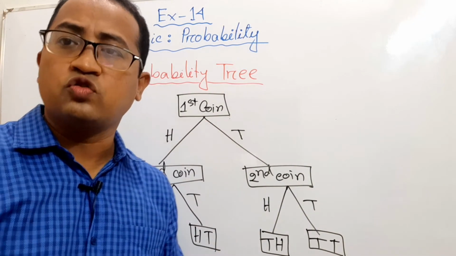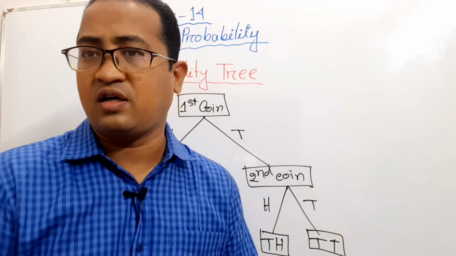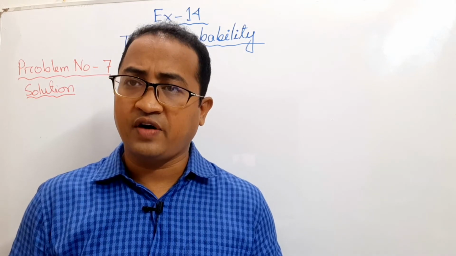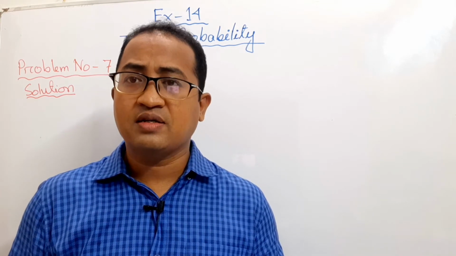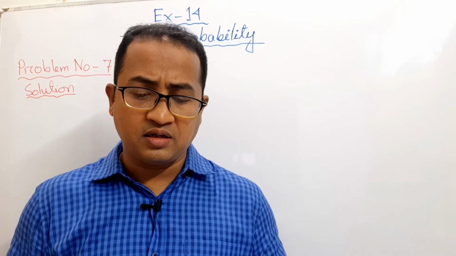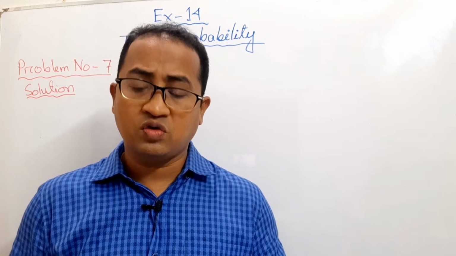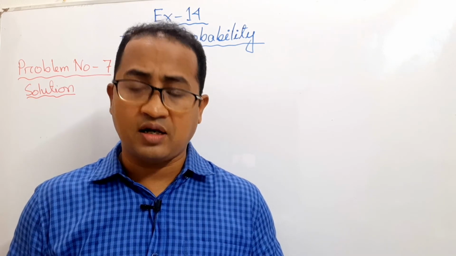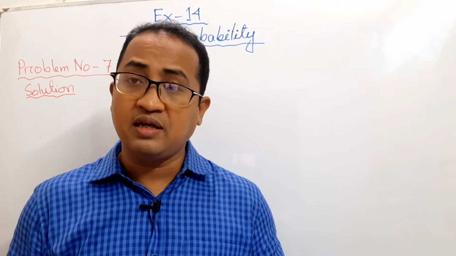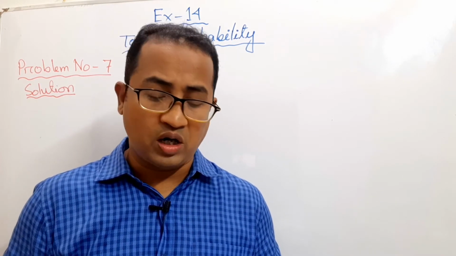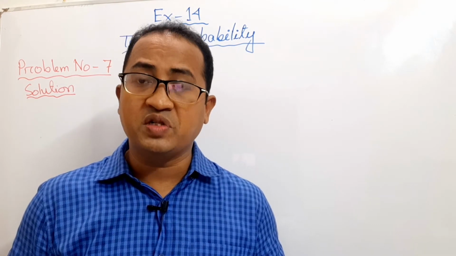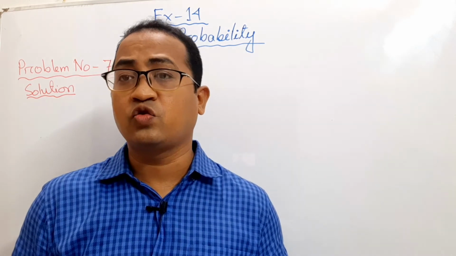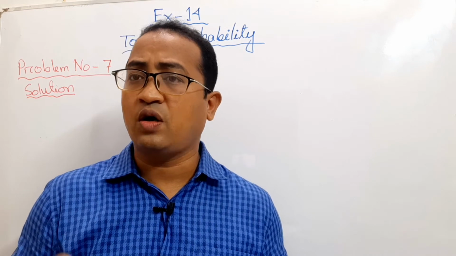So now I will show you 2 maths from this exercise. So let's start the maths. Now all of you please open your book, page number 335, and look at question number 7. 30 tickets are numbered serially from 1 to 30. The tickets are mixed thoroughly and 1 ticket is drawn at random. Find the probability of the serial number of the ticket being: 1, an even number; 2, divisible by 4; 3, less than 4; and 4, greater than 22. There are 4 parts of this math.